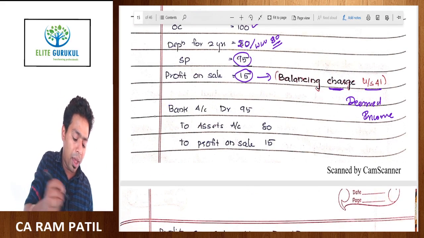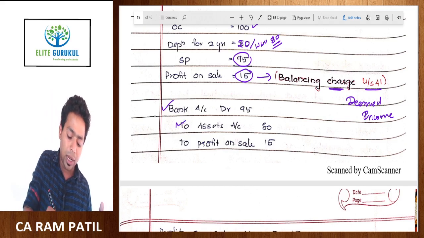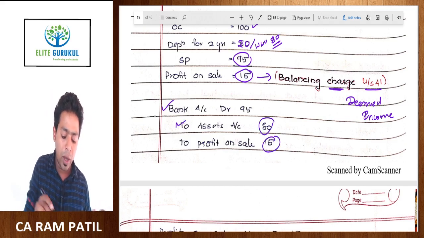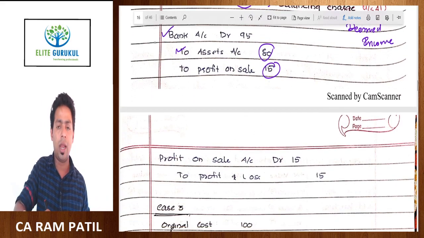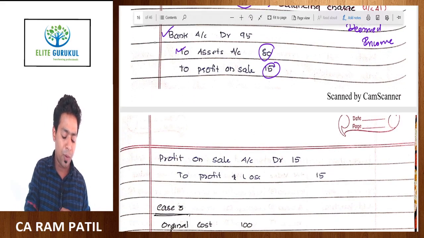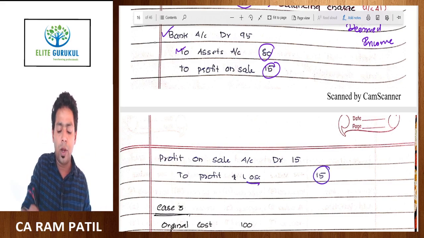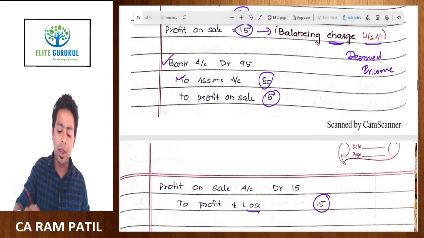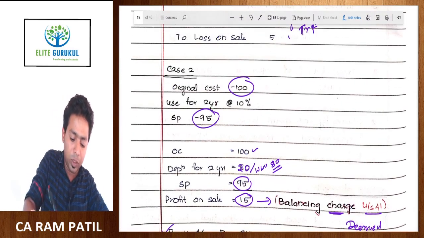So what would be the journal entry? Bank account debit 95 rupees, to asset account 80 rupees, to profit on sale of asset 15 rupees, and this has to be transferred to P&L account. So you will transfer this profit on sale of asset account, debit to profit and loss account 15 rupees. This is a transfer entry, and now your profit and loss account will be showing the transaction in this manner.